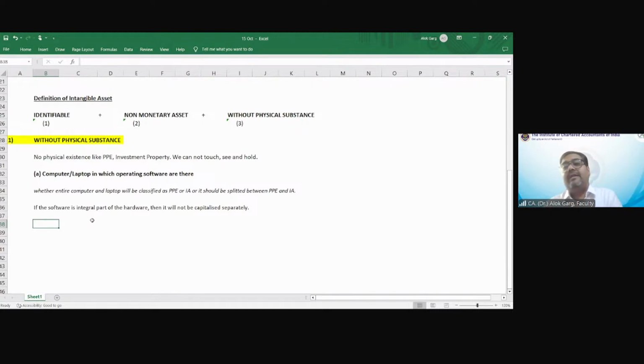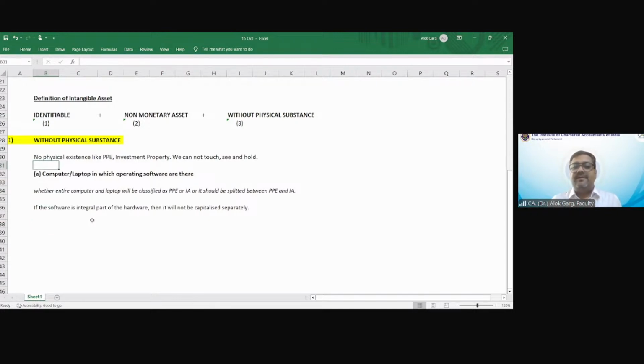But if the software is not an integral part of the hardware, in that case, it has to be capitalized separately. For example, Tally software. Have you guys seen that Tally software has been capitalized separately? Yes, I have seen. SAP, ERP, some other software the company has acquired.